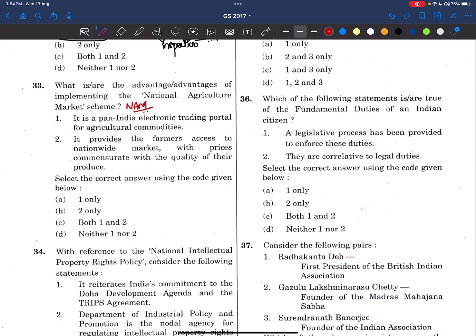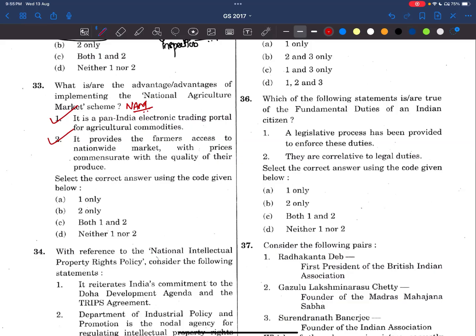It is a pan-India electronic trading portal for agricultural commodities. It provides farmers access to a nationwide market with prices commensurate with the quality of their produce. Yes, both of these are the objectives.